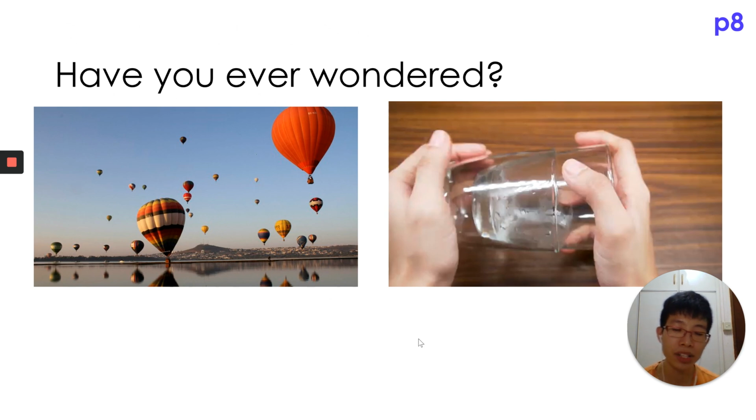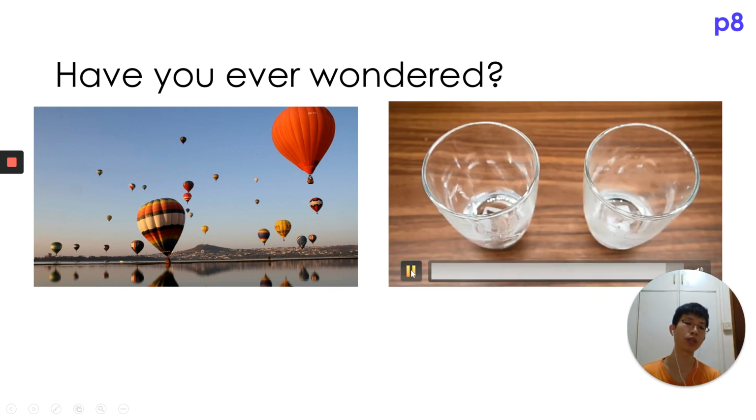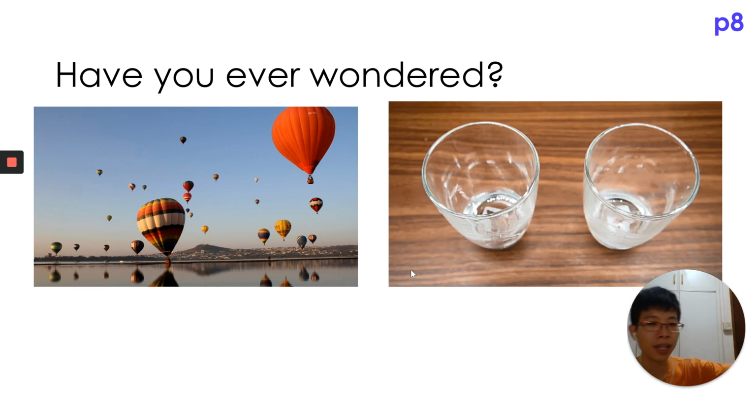Okay, so some applications in daily life. Have you ever wondered why the hot air balloon can go up when you turn on the flame inside this balloon, and it can go down when you turn off the flame? So what is happening over there? And have you ever seen, or had someone tell you, that whenever two cups are stuck, you try to heat up the cup that's outside so that you can separate them from one another?